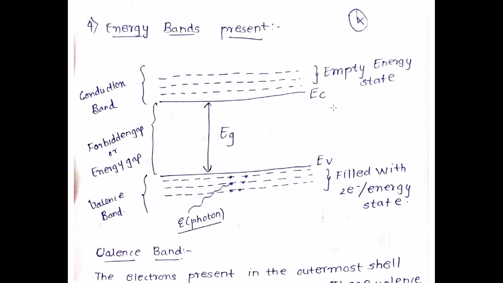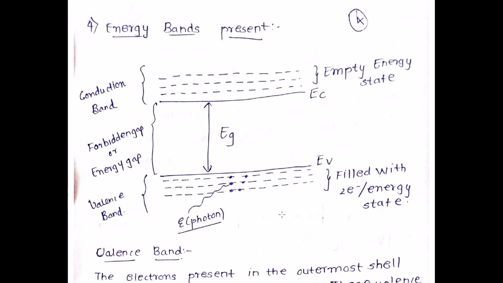So you have EC. EC is the lowest energy level of the conduction band. EV is the highest energy level of the valence band, at the top. If you look at this, the conduction band is completely empty at T = 0 Kelvin, whereas in the valence band there are 2 electrons per energy state. So I hope I am very clear with this.